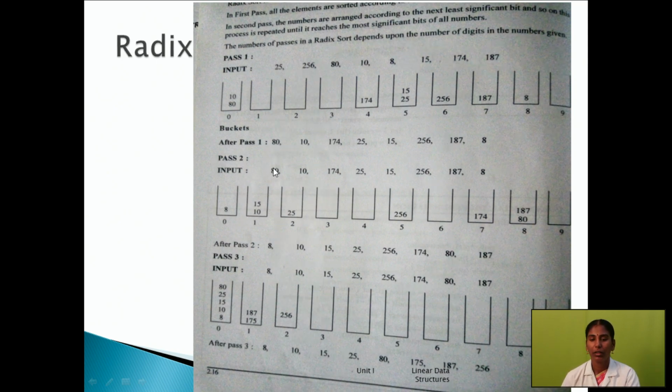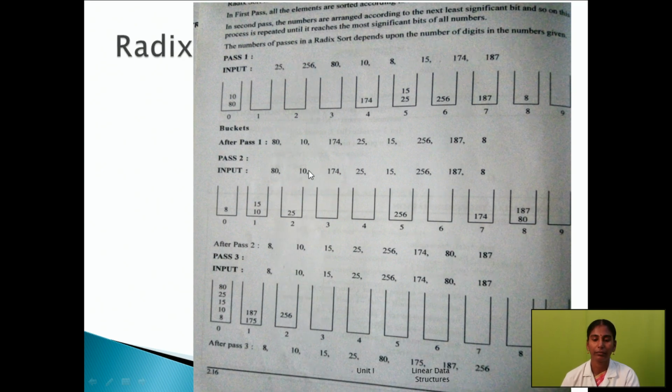We make the 2-digit and 1-digit numbers into 3-digit numbers by adding 0 before them. The first element is 80, which becomes 080, and the next least significant digit is 8, so 80 moves here.